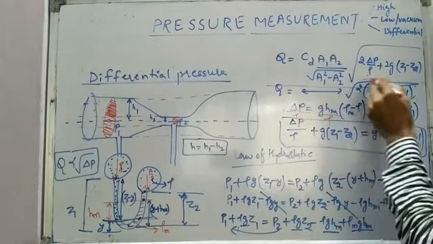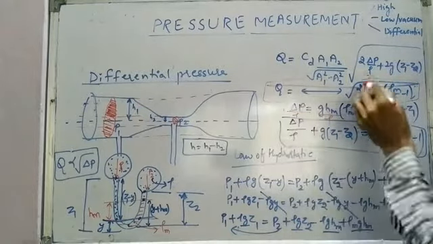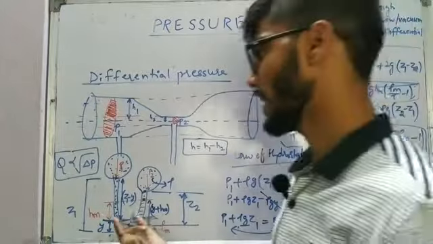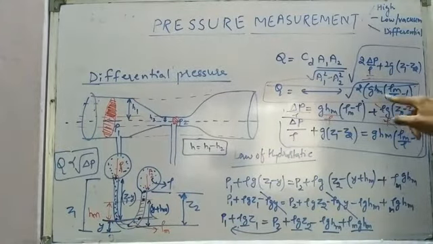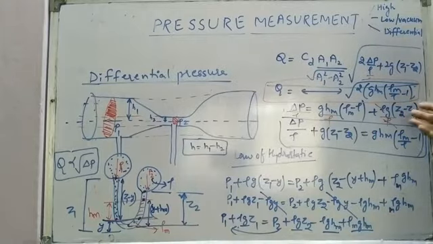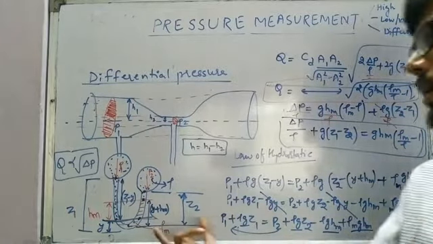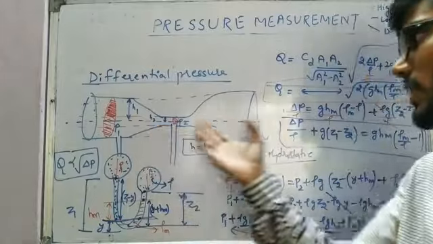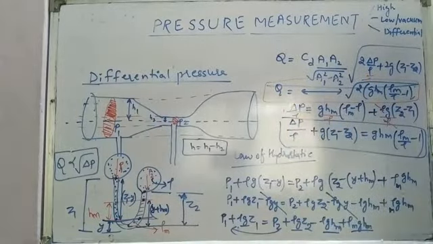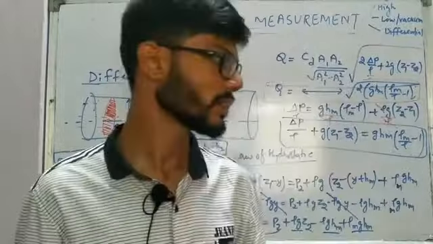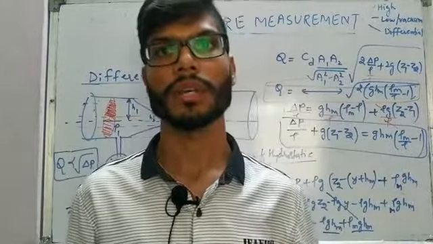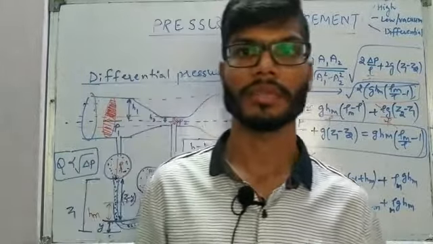So now, instead of calculating delta P, by simply seeing the height in the mercury column HM and putting the value over here, we already have the values of rho m and rho. Rho m is the density of mercury, and rho is the density of the fluid. We can simply and directly calculate the value of flow. So that's the basic idea of how we are actually going to make use of differential pressure measurement.